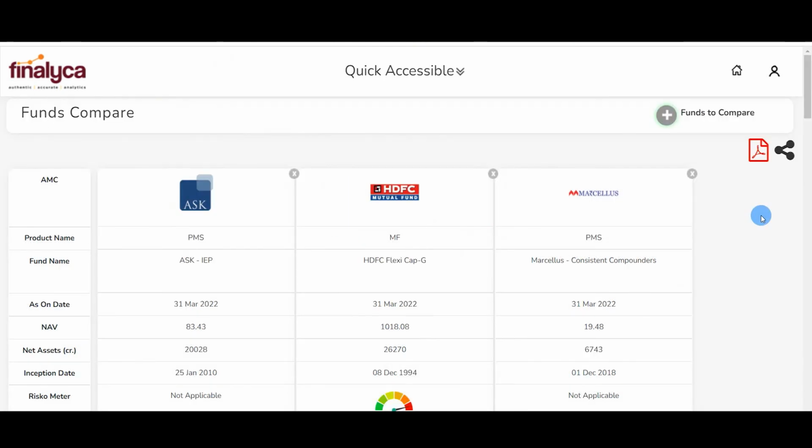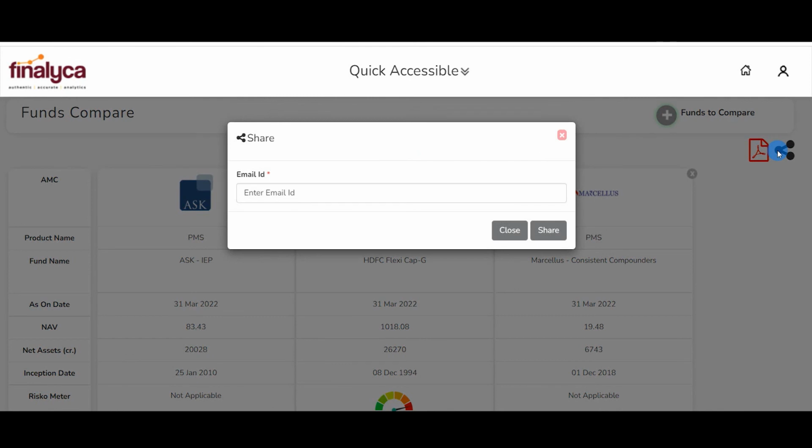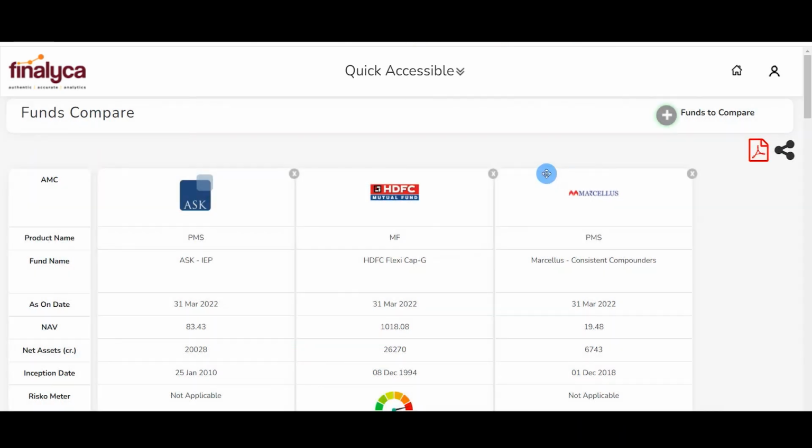Also, besides this, you could directly enter the email ID of your client and share the report with the client. So here is how you could generate a PDF, and the PDF report can be shared. This is how the funds compare